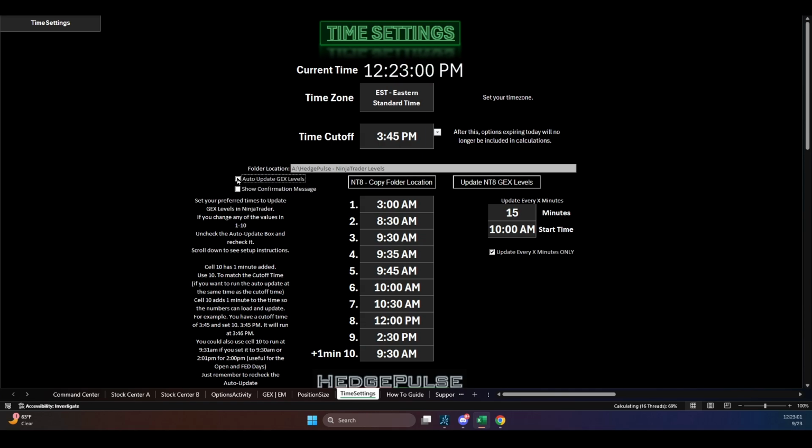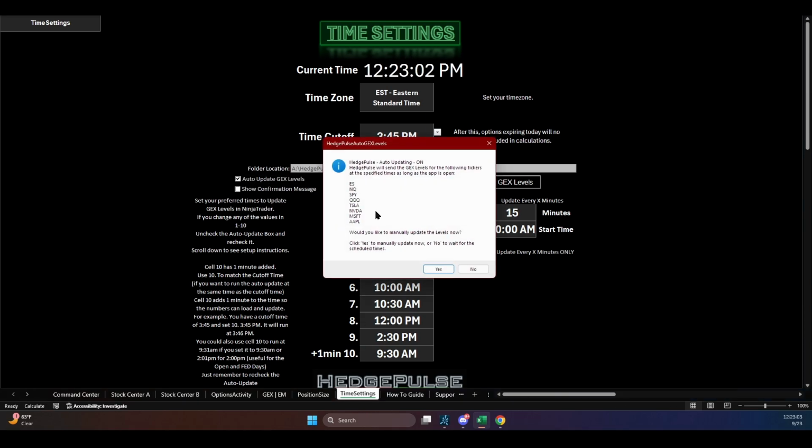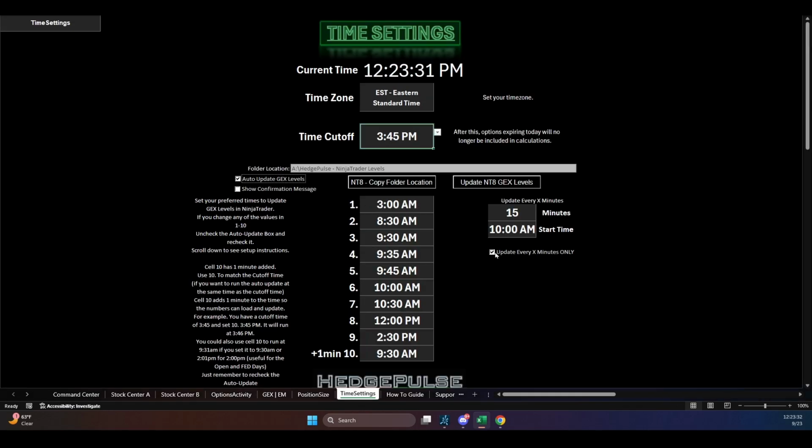And then this, if it's checked, uncheck it and recheck it. You're going to see all of these files go to that folder now. All right. So if you update, if you click yes, you will see that. If you click no, it will not run and do this until the next time. So in my case, the next time I have is 2:30. It's 12:23 right now. At 2:30, this will run and it will create the files that you need. But if you want to go ahead and create those, click yes. Also, if you want it to update, say every 15 minutes, uncheck this and recheck it.